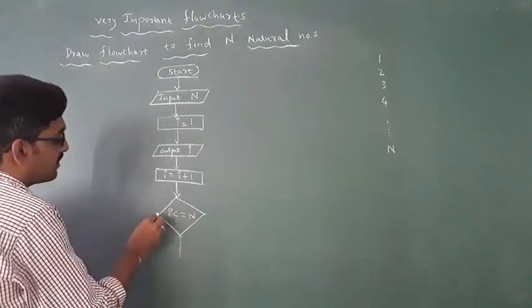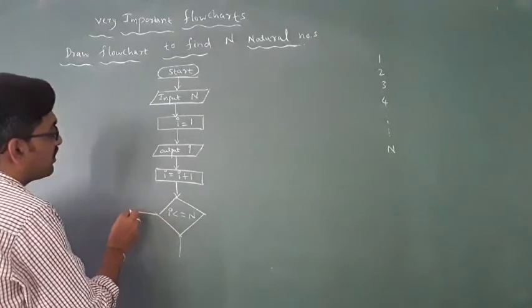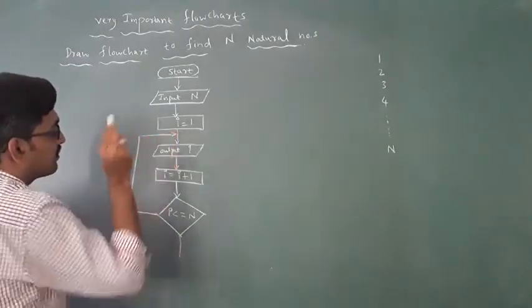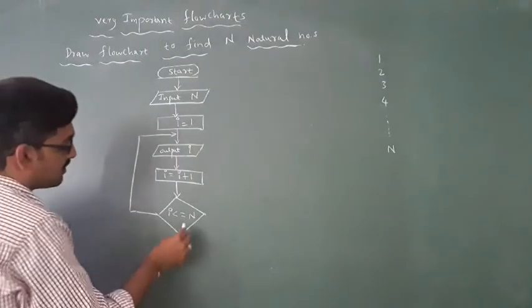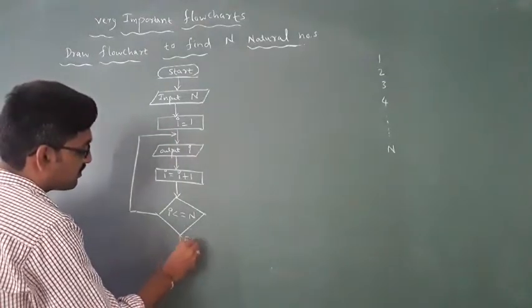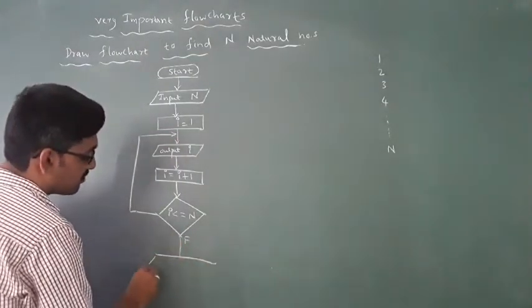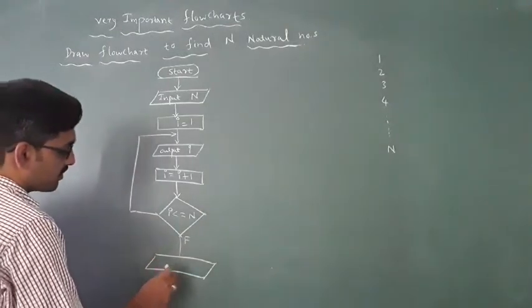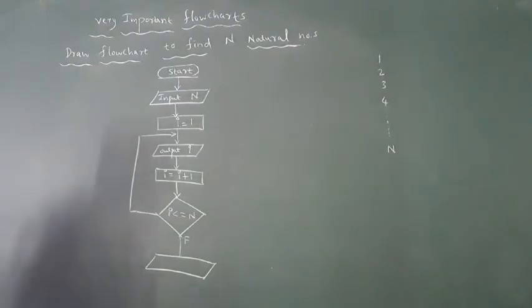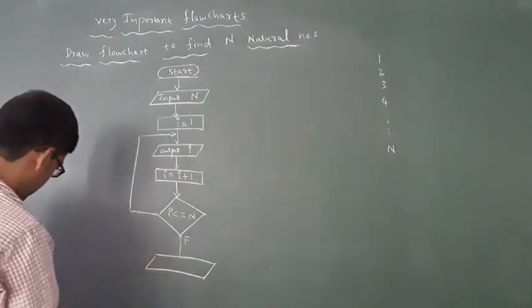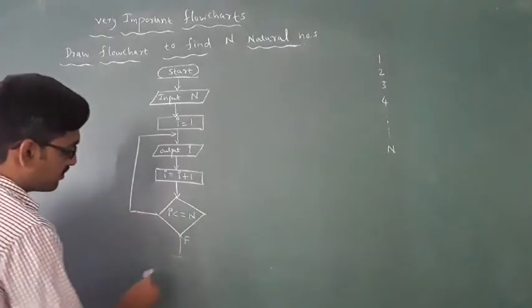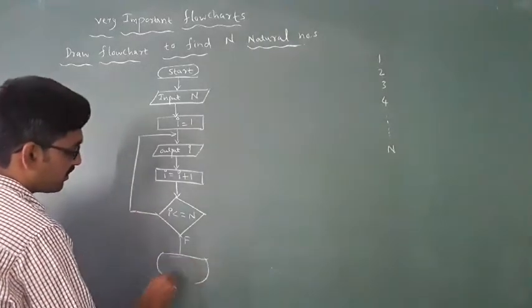If it is true, it goes back like this. If it is false, then it stops. Just return to stop, using the oval stop symbol.